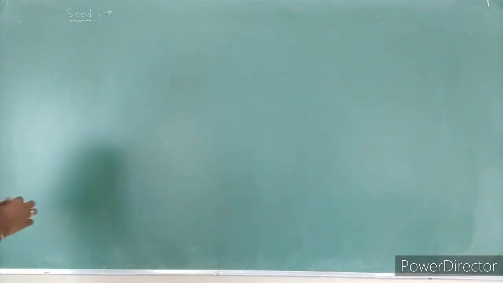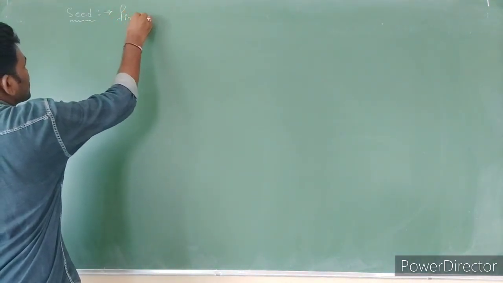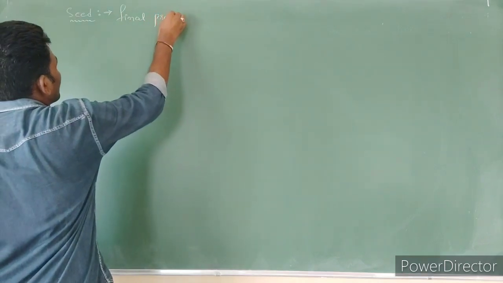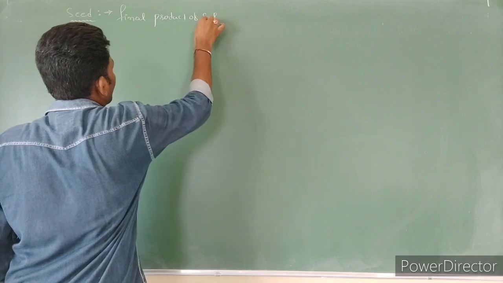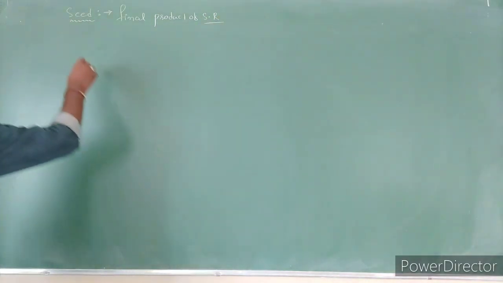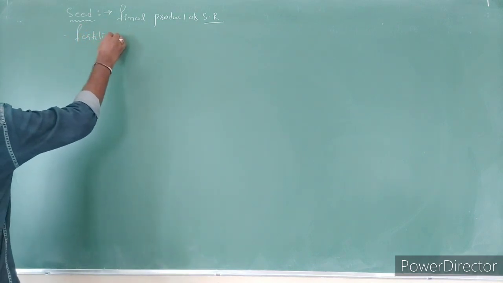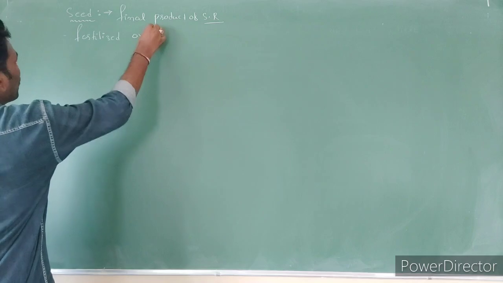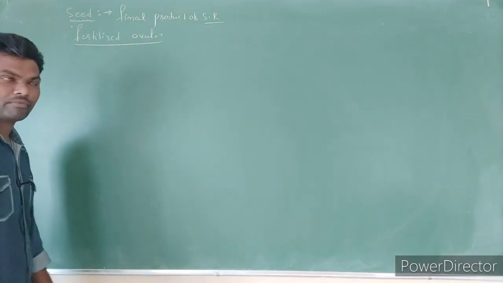Let's start the lesson. The seed is a final product of sexual reproduction. It is also called a fertilized ovule.